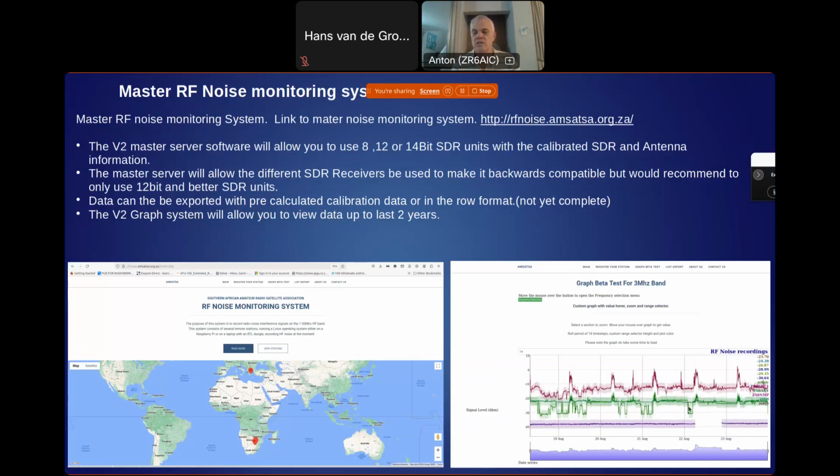And then in this case here, you can see there was another noise burst, which is local and only for this area, for instance. So by looking at the master server, we can do comparative noise levels, and that will give us an indication if it's a global problem or a local problem.